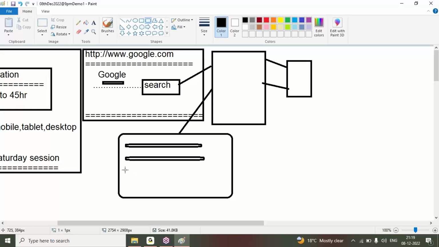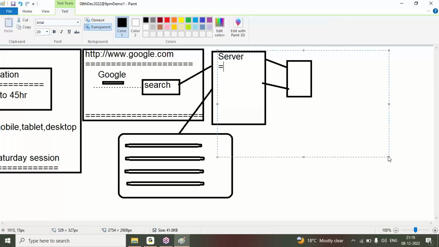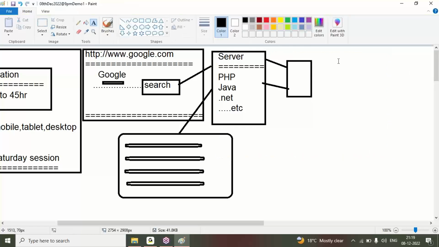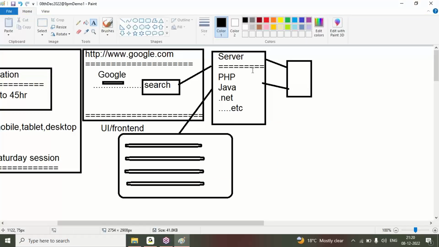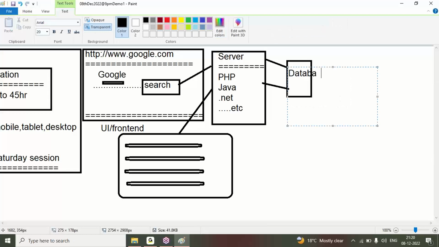Whatever results we are getting here are from the database. Here is our server programming. In this server programming, you can see PHP server, Java server, .NET server, like that. You also have Python server. We have so many server-side programming options. What is the duty of server programming? Front-end programming, the UI, is the user interface. Front-end developers will always interact with the server. The server always interacts with the database.